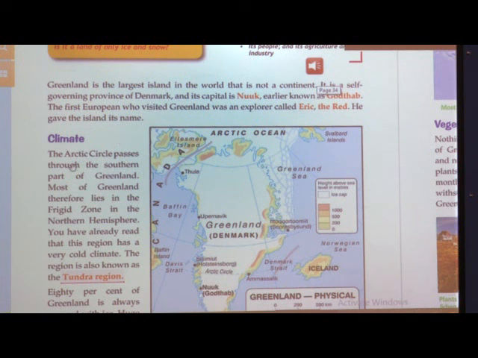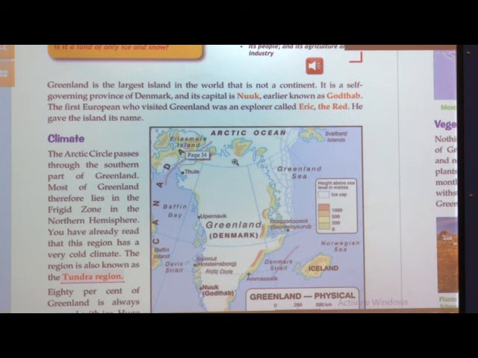Now, we will talk about the climate. Since Greenland is located in the northern hemisphere towards the North Pole, the climate here is very cold, and 80% of the land is covered with ice or snow.